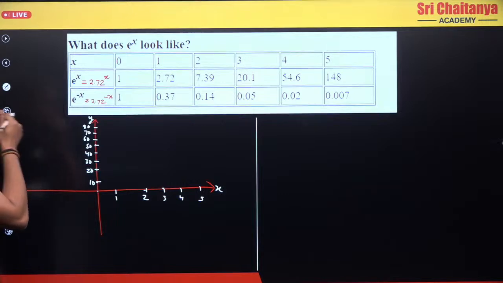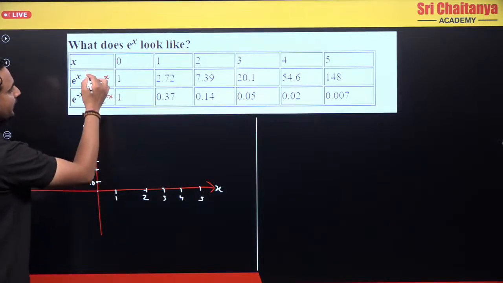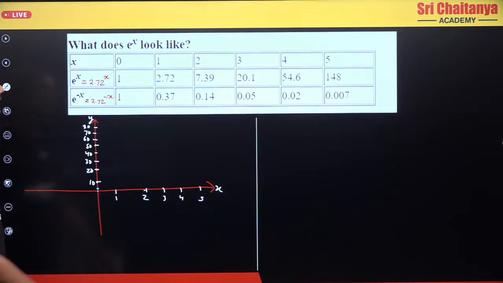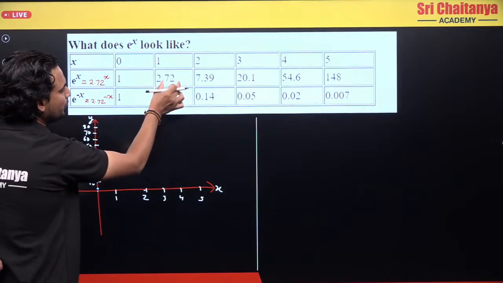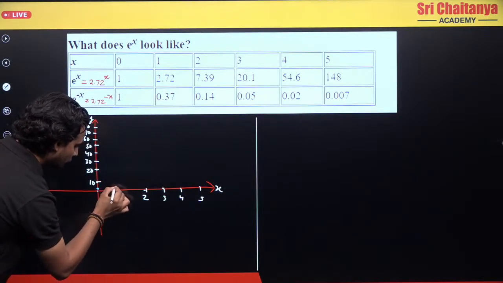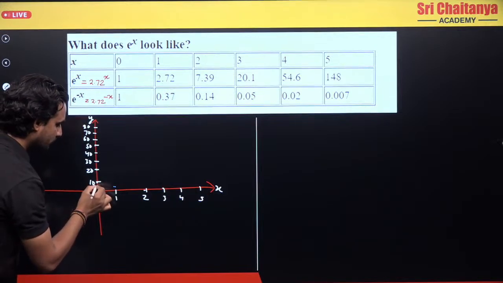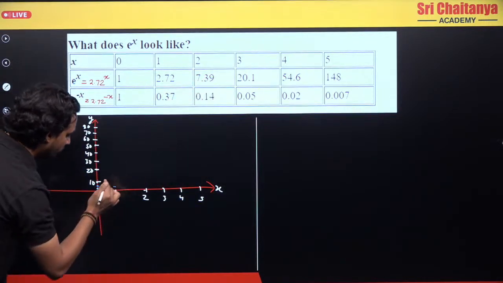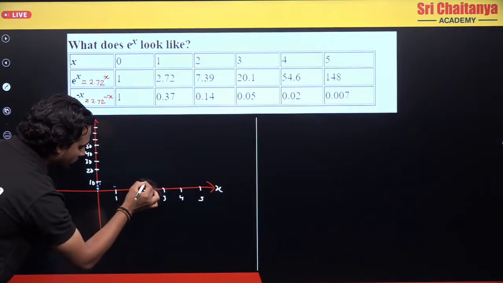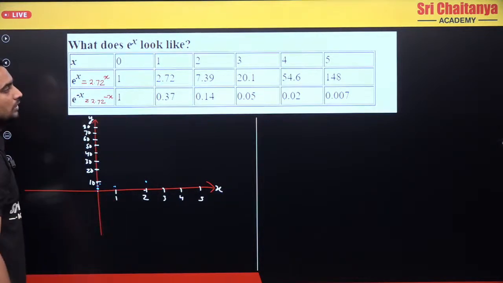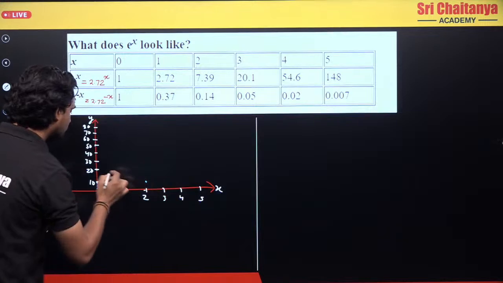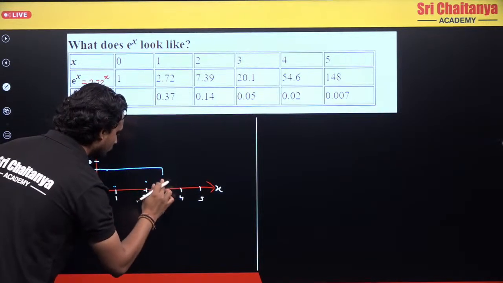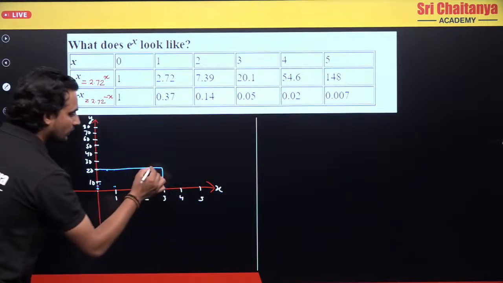For x equals 0, the value is 1, so it will be somewhere here. For x equals 1, the value is 2.72, somewhere here. For x equals 2, it will be 7.39, so again somewhere here. Now, for x equals 3, the value becomes 20. So x equals 3, it will be somewhere here, and I will draw this point here.